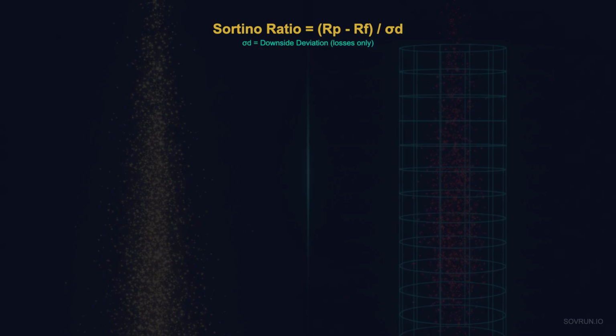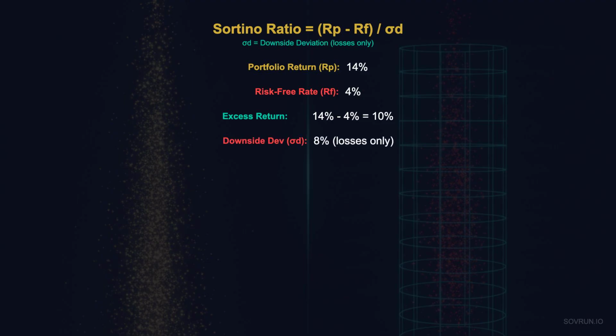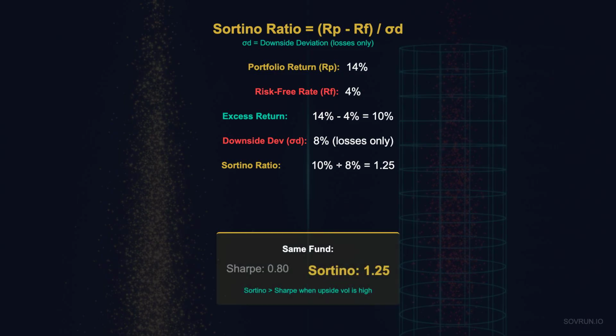Let's walk through it. Portfolio return, 14%. Risk-free rate, 4%. Excess return, 14 minus 4 equals 10%. Downside deviation, 8%. Now divide 10 by 8 and you get a Sortino of 1.25. Compare that to the same fund's Sharpe of 0.80. The Sortino is higher because it ignores upside swings.